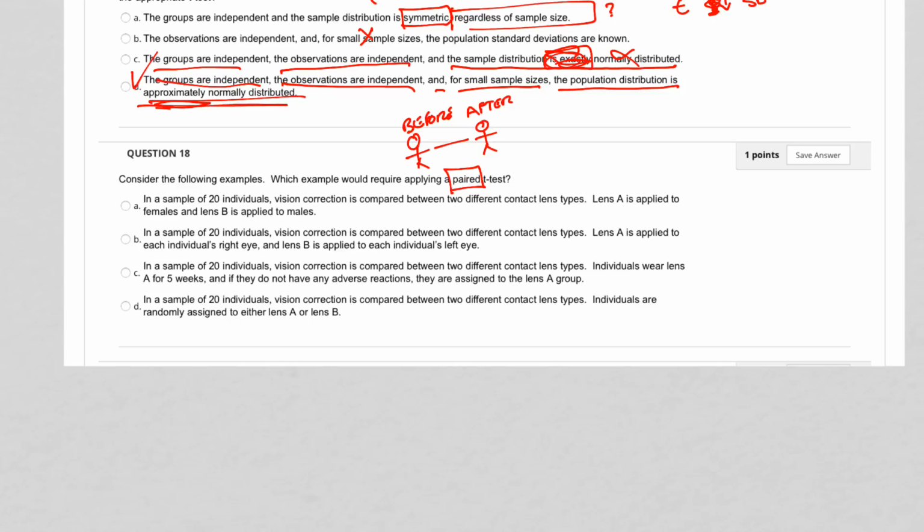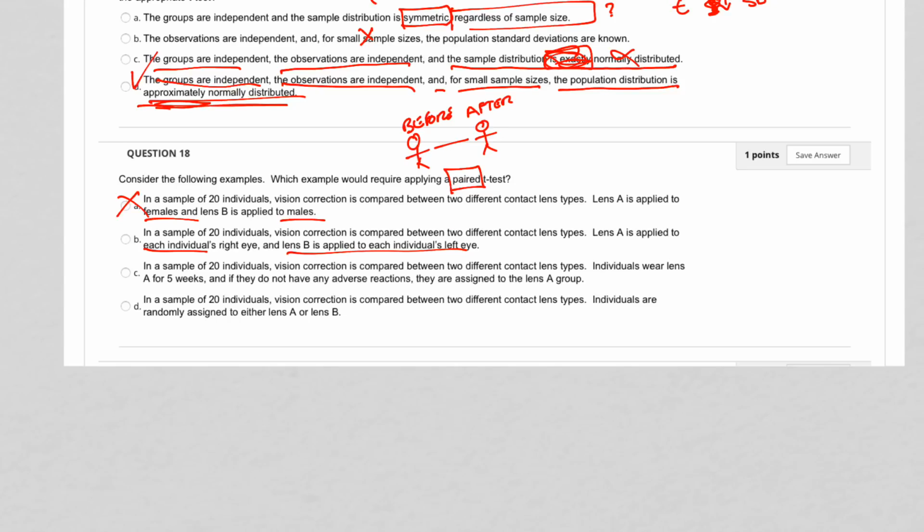Okay. So in a sample of 20 individuals, vision correction is compared between 2 different contact lens types. Lens A is applied to females and lens B. So no, females and males is not before or after. That's not it. Sample of 20 individuals, lens A is applied to each individual's right eye, and lens B, nope, not before and after. It's being done at the same time.